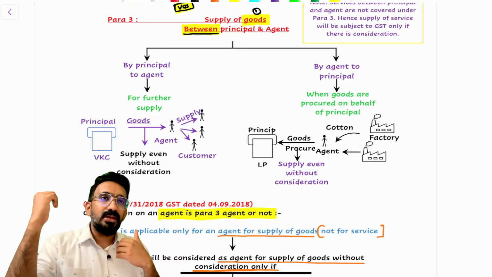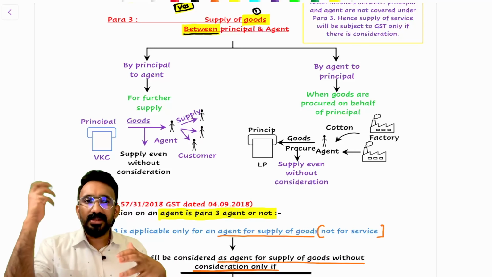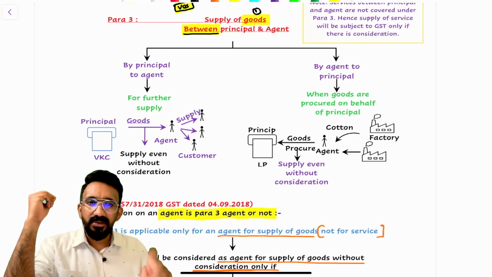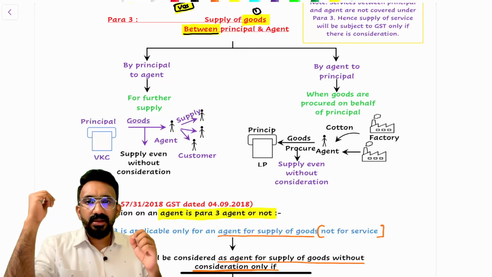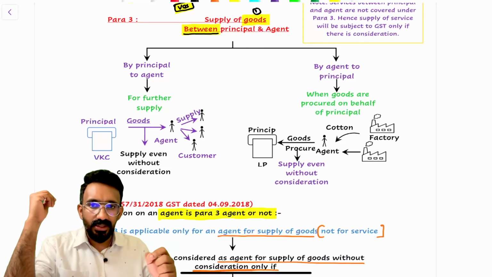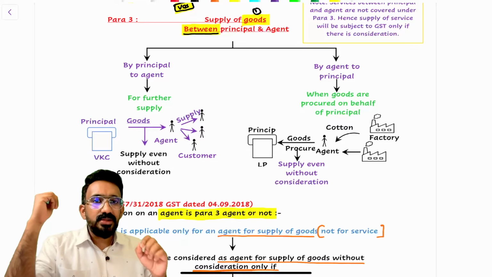Sometimes when we think about an agent, we only think about a selling agent. Sometimes the agent can be appointed for purchase of items. If you're an agent appointed for purchasing a certain item, you would purchase and then supply back to the principal. Now, if it is supplied by the principal to the agent for further supply, what transaction would be covered under para 3?